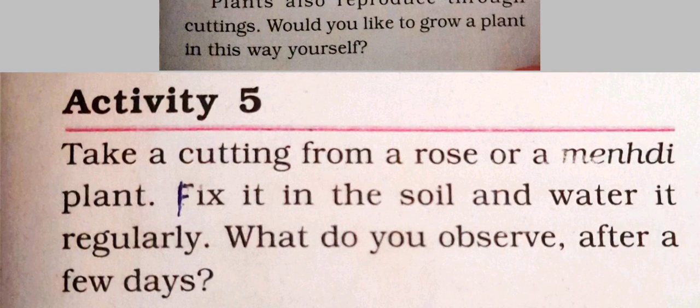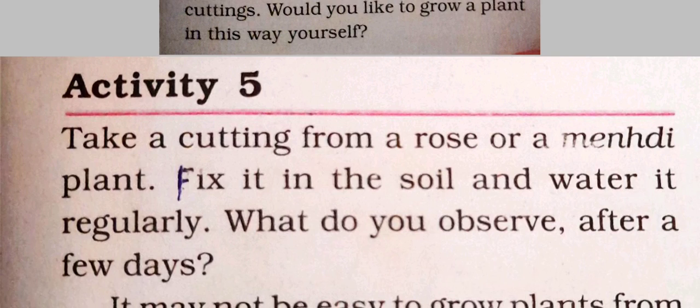Then the third mode of reproduction: some plants reproduce through cuttings. A small part of a plant is removed by making a cut with a sharp knife, and this process is called cutting. A cutting may be a piece of stem, root, or a leaf also.